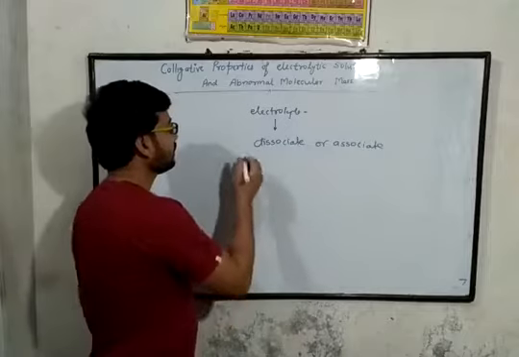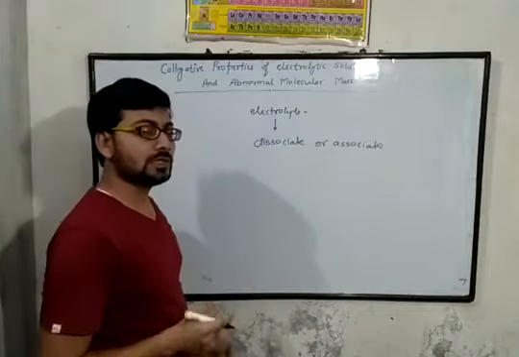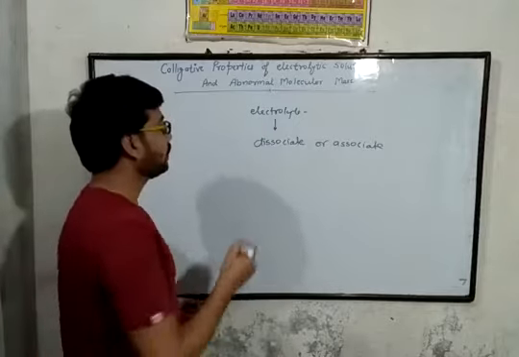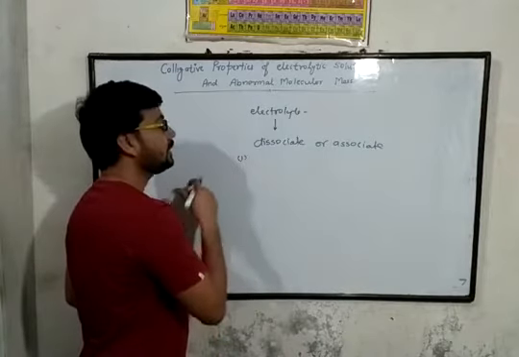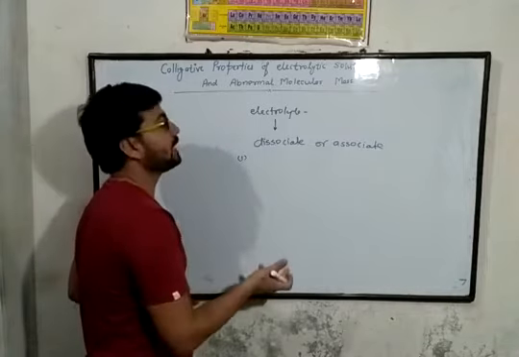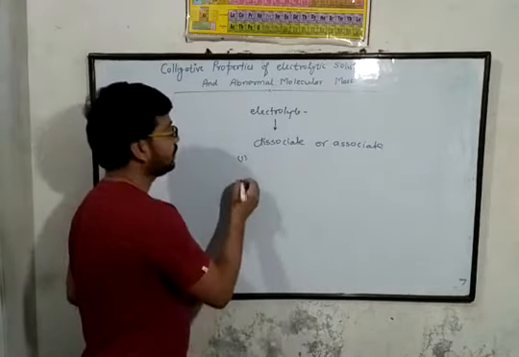For an electrolytic solution, the colligative properties depend on two assumptions. The first assumption is that the electrolyte may be associated or the electrolyte may be dissociated.